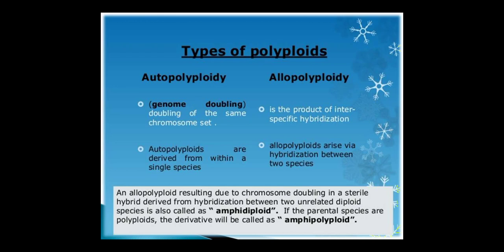Allopolyploids arise via hybridization between two species. An allopolyploid resulting from chromosome doubling in a sterile hybrid derived from hybridization between two unrelated diploid species is also called an amphidiploid. If the parental species are polyploids, the derivatives will be called amphipolyploids.